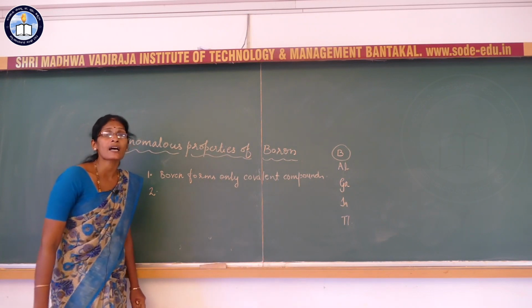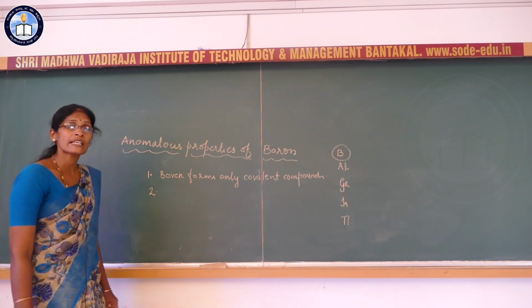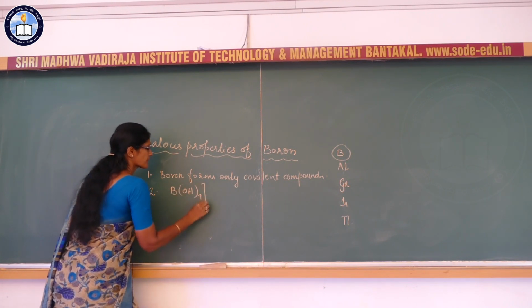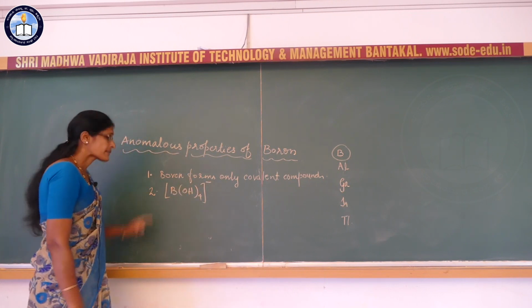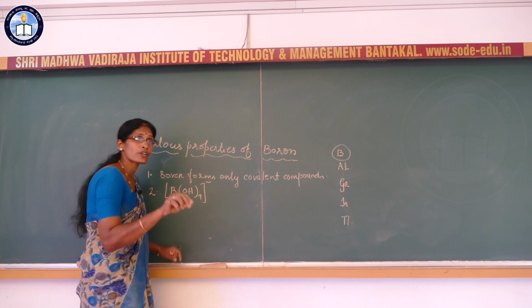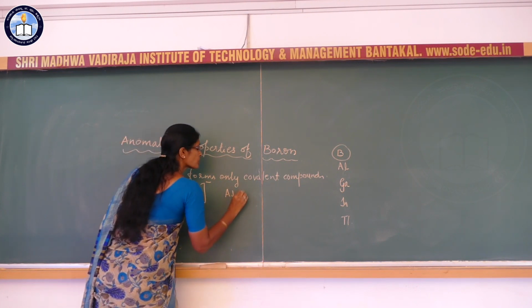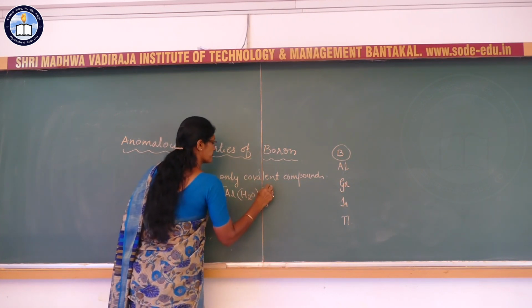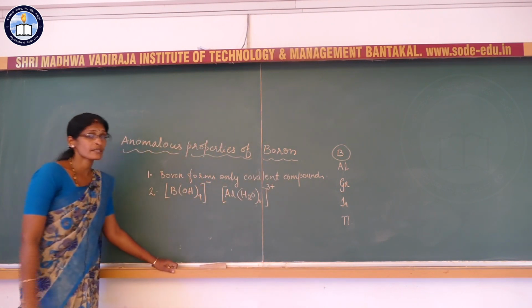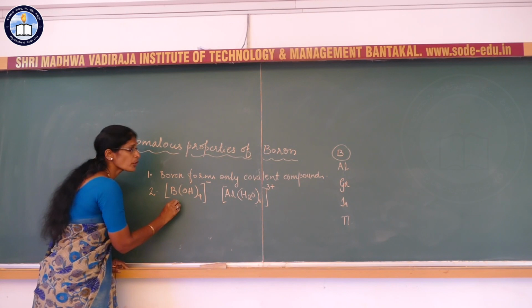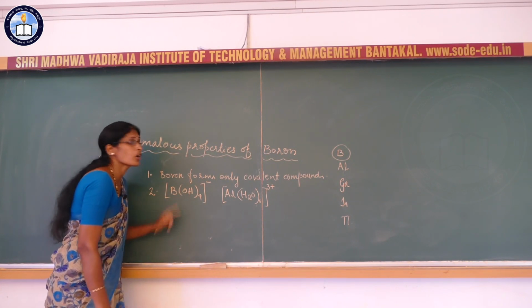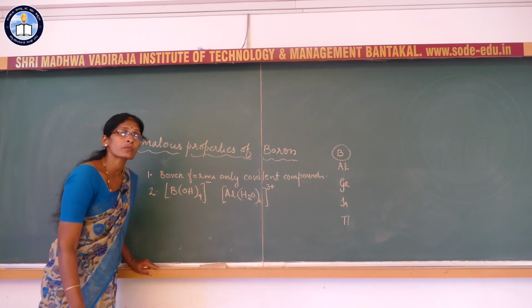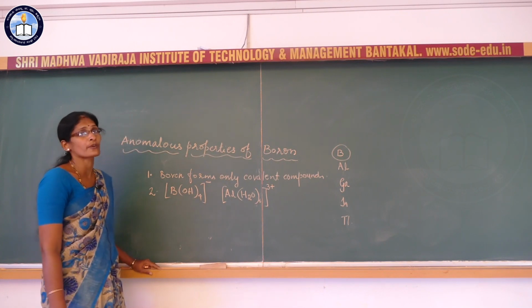boron forms the tetrahedral species. That is, boron, when it is hydrolyzed by water, gives the tetrahedral species. The same way, aluminium, when it is hydrolyzed by water, gives the octahedral species. Why? What is the reason? The reason is that in boron there is no d orbital. Hence, the maximum covalency of boron is 4.